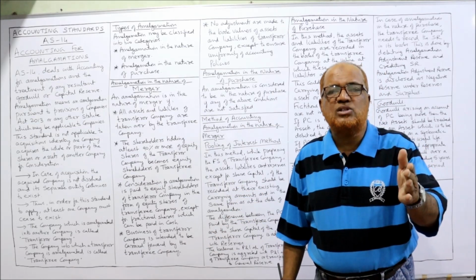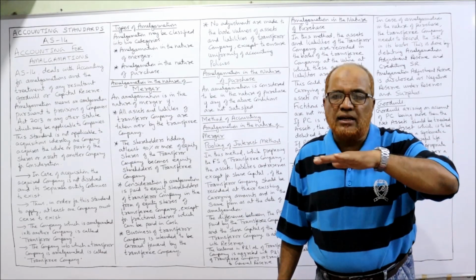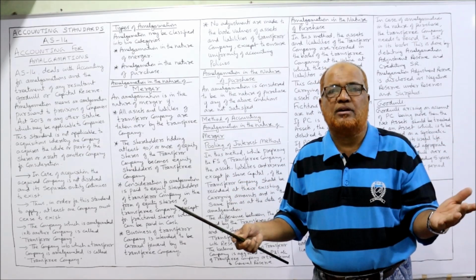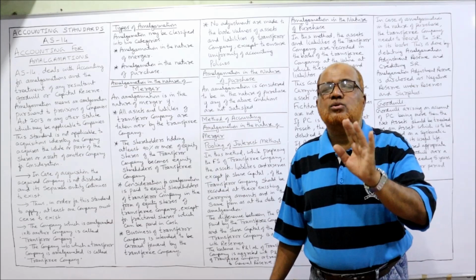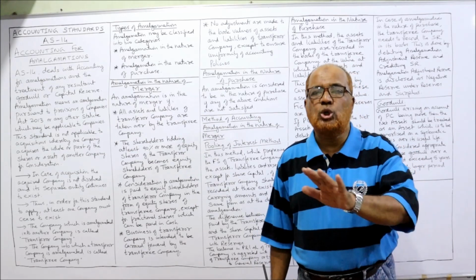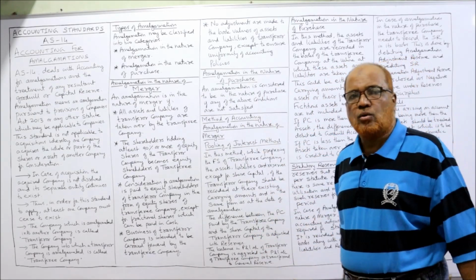Suppose ABC company is following a particular accounting policy. In order to continue that accounting policy, it has changed the values. So it is permitted. It is allowed. But without that, the values of assets and liabilities of the transferor company should not be changed by the transferee company. The 5 conditions are over.